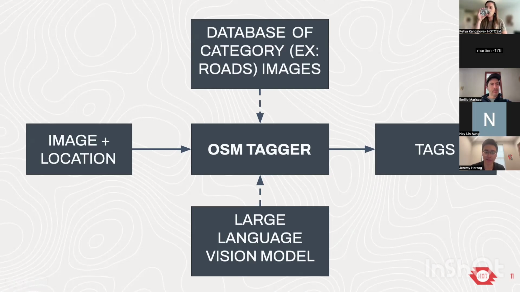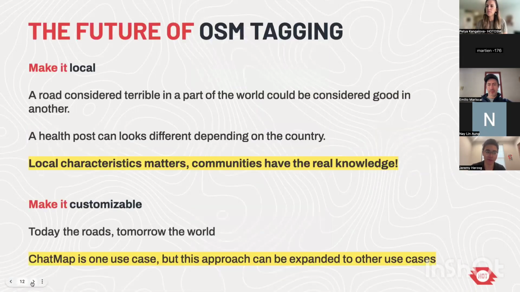You could consider this like a vision RAG system. And so once we have those similar images, we can use that to guide what tags are generated for whatever was uploaded. At this point we can go ahead and move on to demoing and showing how this works in real life.